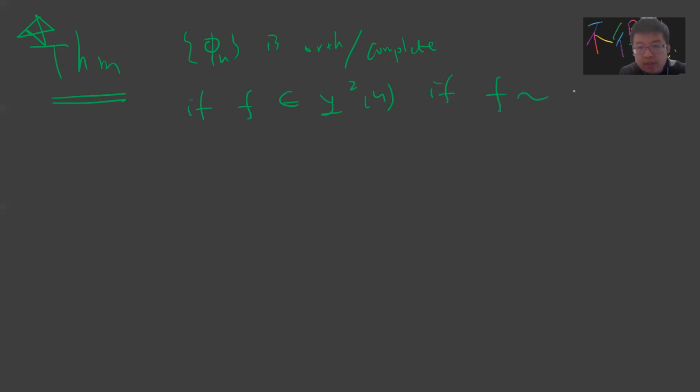Okay, so we got our final theorem. This final theorem says what? Let's say phi n is orthonormal and complete, and if f belongs to L square mu, and f has the Fourier coefficients Cn phi n from 1 to infinity, then the norm of f squared equals the sum of the absolute squares of the Cn. So this is Parseval's theorem. Okay, but the proof is different.